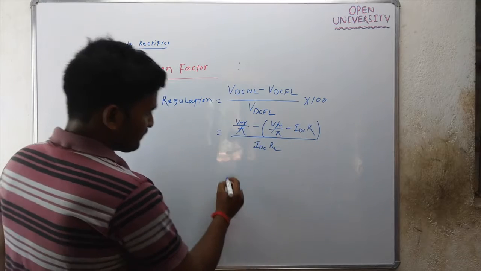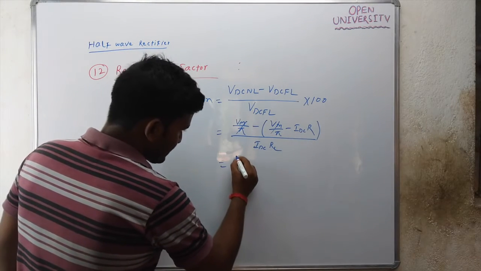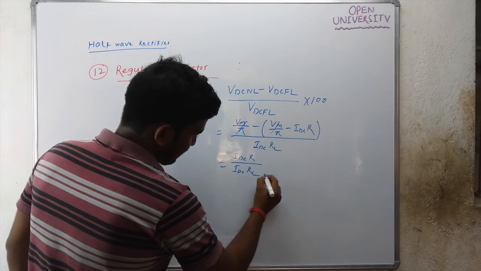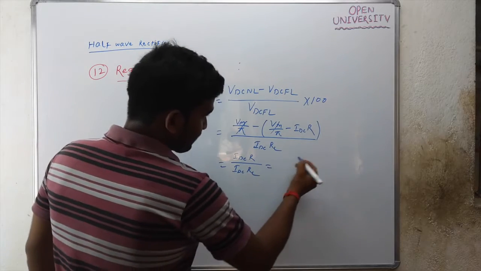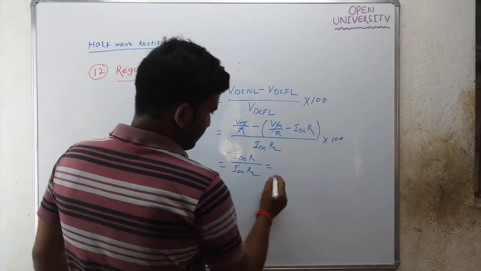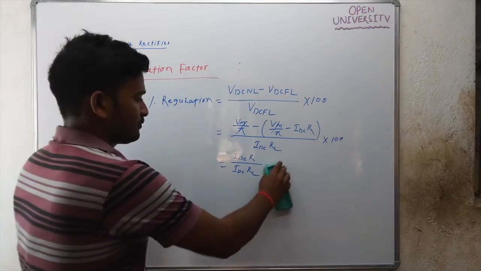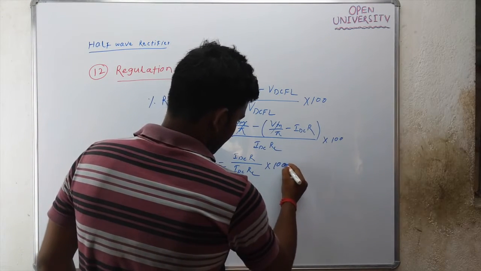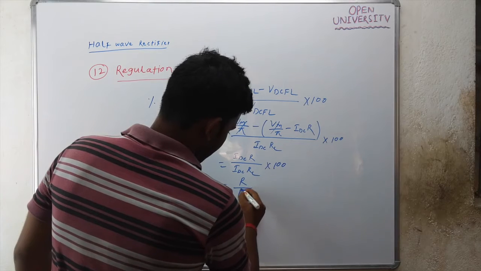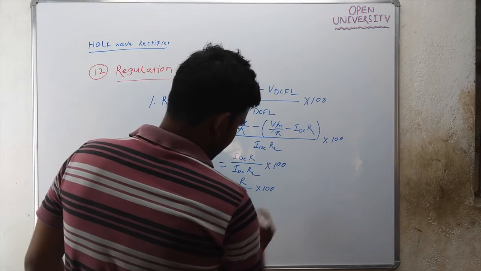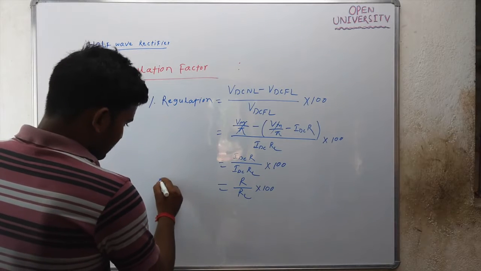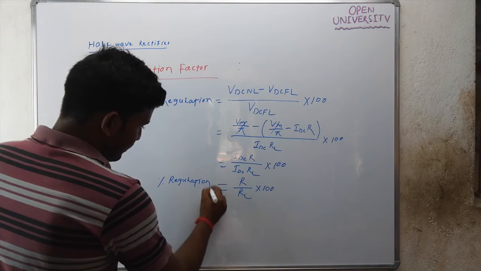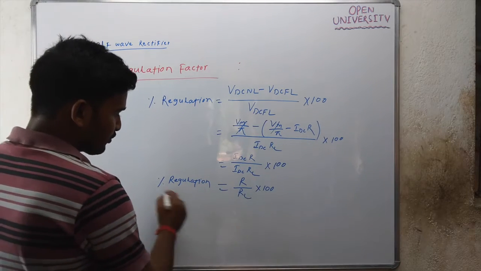This and this will be cancelled, then it will be IDC into R divided by IDC into RL. IDC cancel, it will be into 100 here. So this will be R by RL into 100. So the percentage regulation of your half wave rectifier is R by RL into 100.